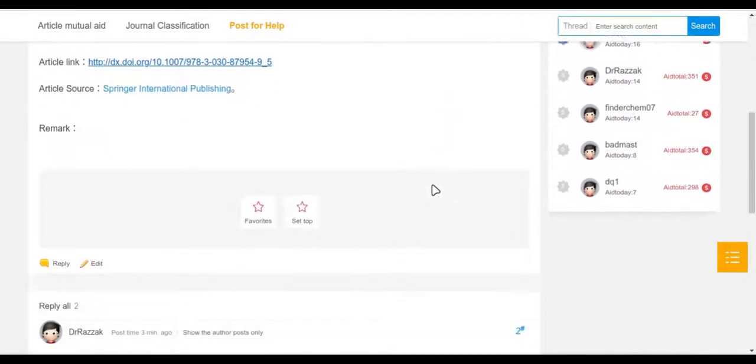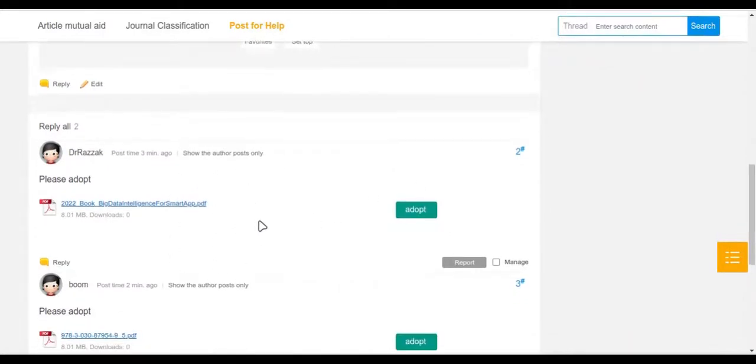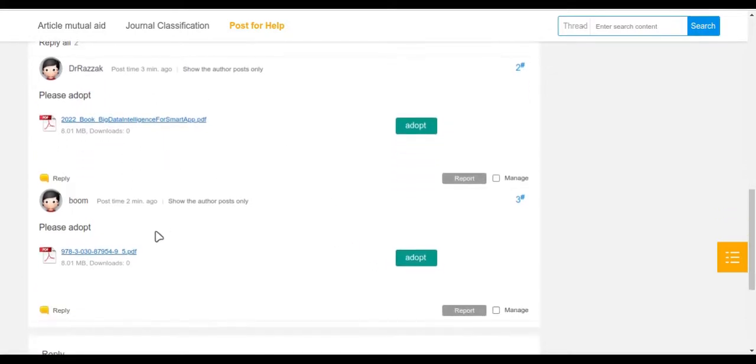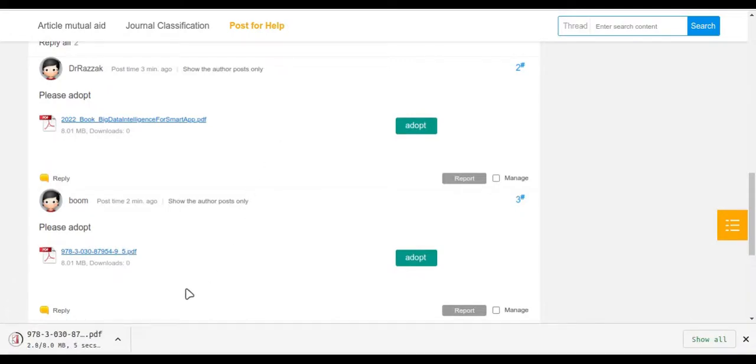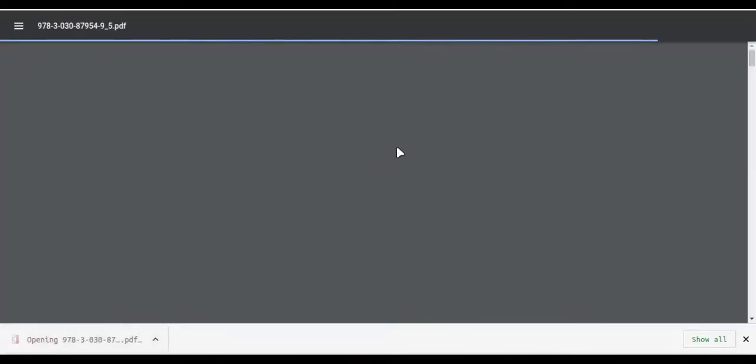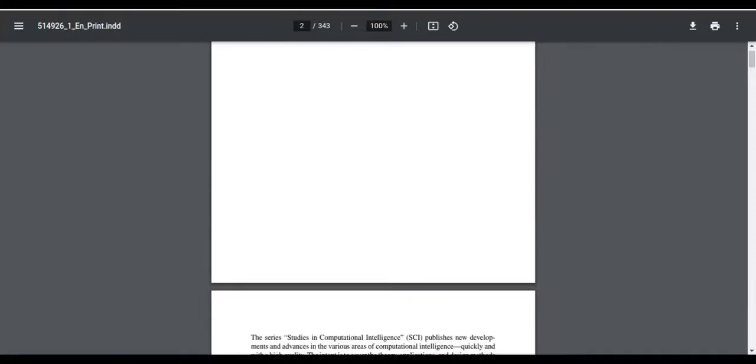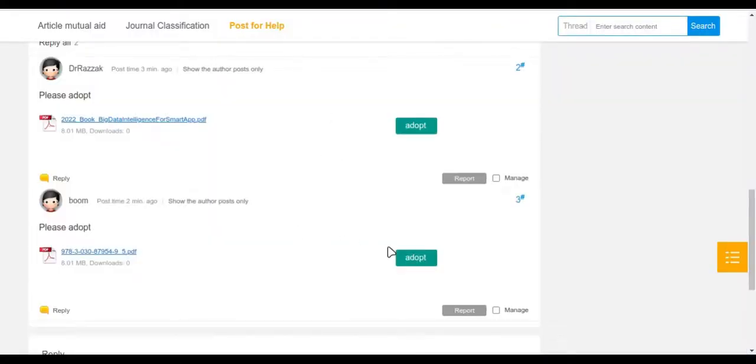If I scroll down, I will find that these 2 people have downloaded the manuscript and uploaded it for my adoption. Beside every reply, you will find the adopt button. Since there are 2 people who have replied, I can simply select anyone. Say I've clicked on this and the manuscript is being downloaded. Once you open up the manuscript and verify that this is what you required, you can go back to that portal and adopt any of the choices, right?